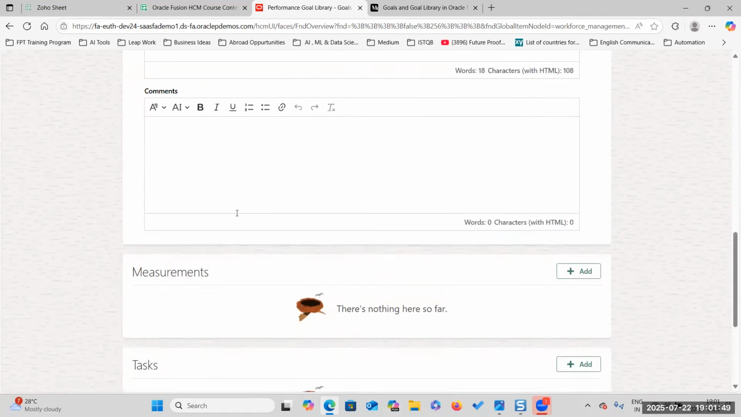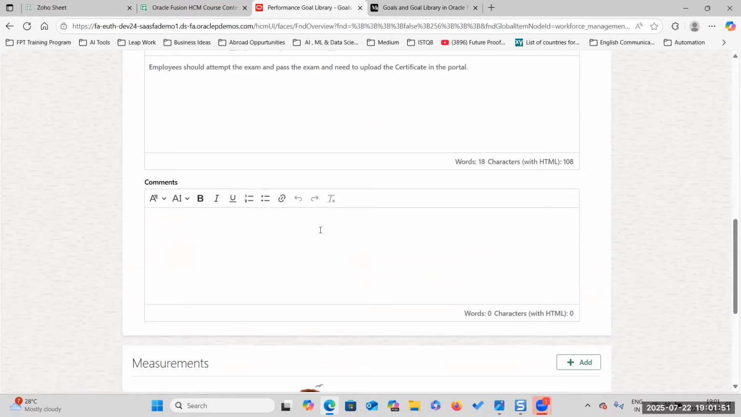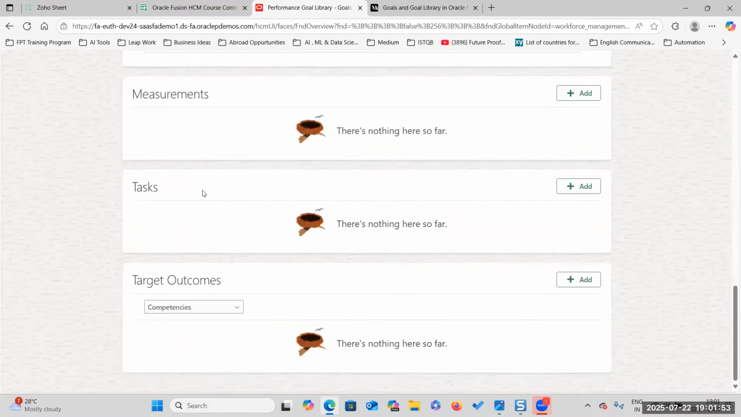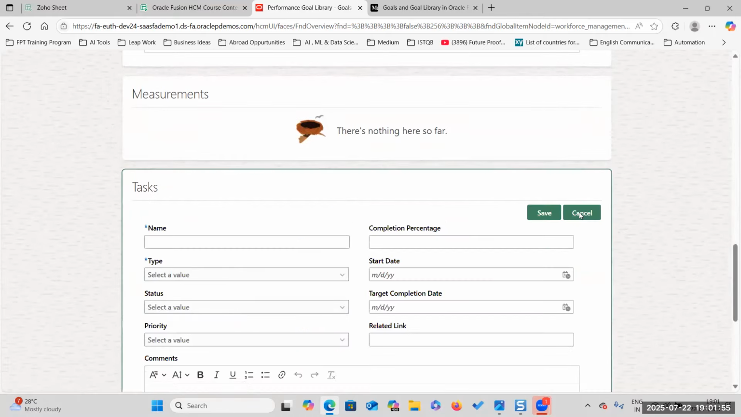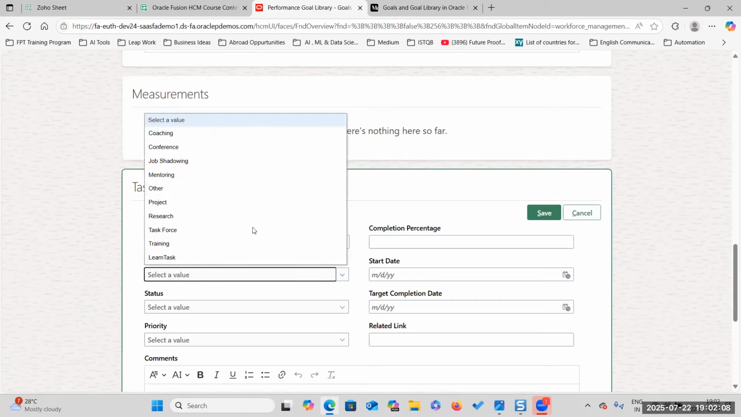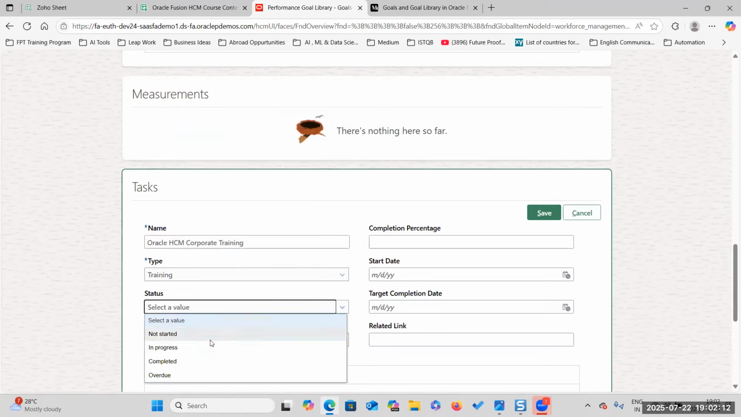So tasks. In order to complete this goal, does the employee have to perform any kind of tasks? Yes, they have to undergo some kind of training. Oracle HCM corporate training they need to attend. Okay, corporate training, it's a kind of training. Status: not started or in progress, something like that.